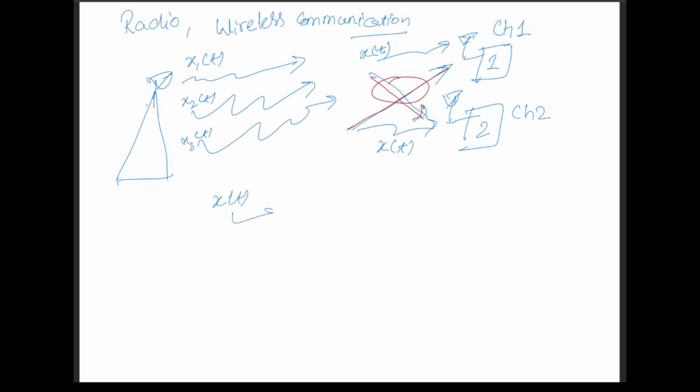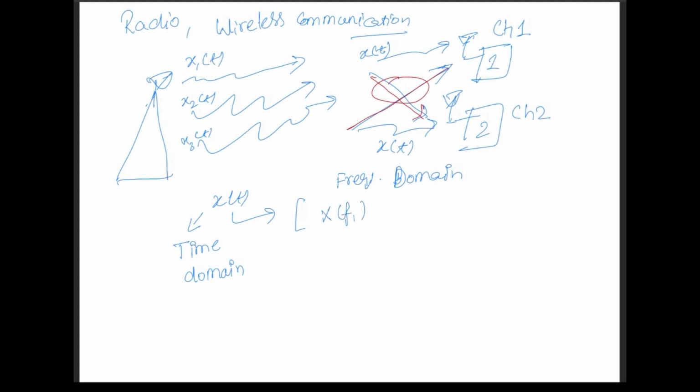How is it so? This is actually the time domain representation. But if we look in the frequency domain, this signal could be a composition of multiple frequencies.